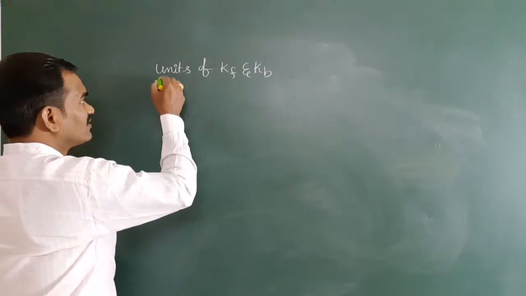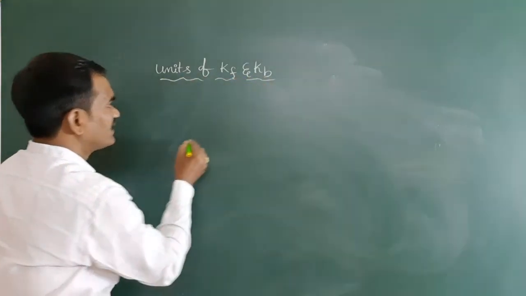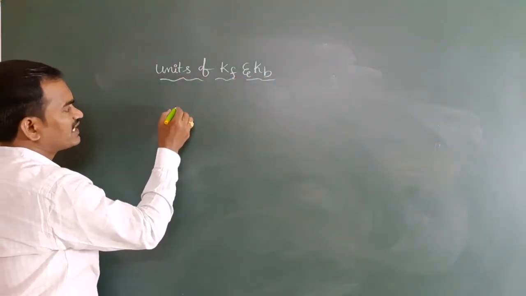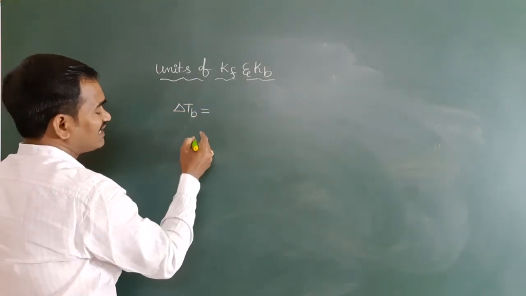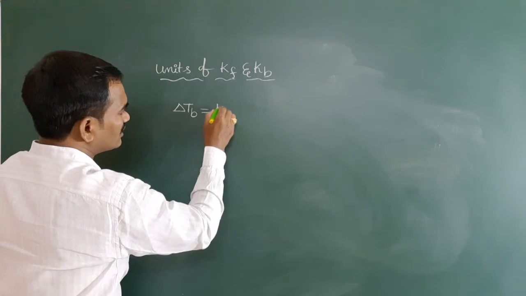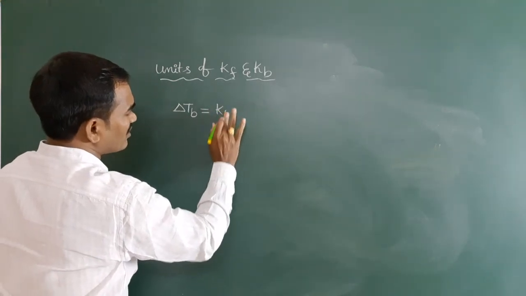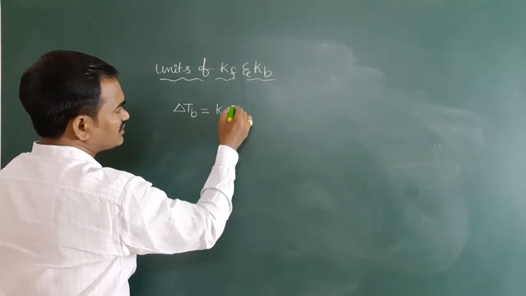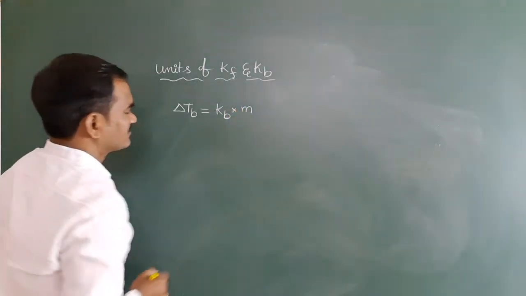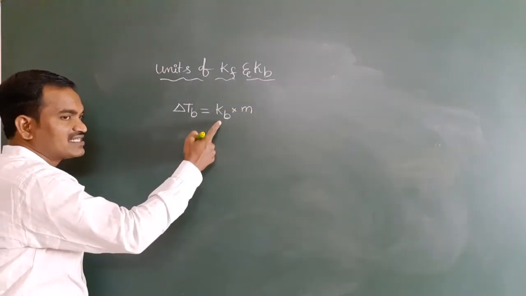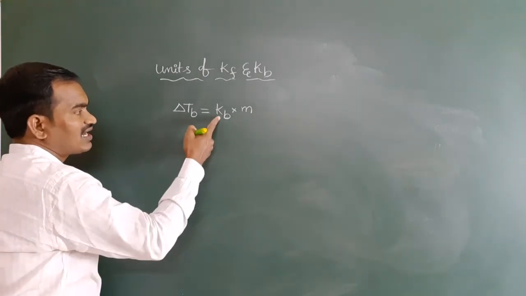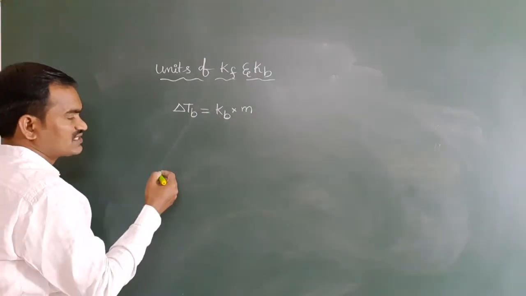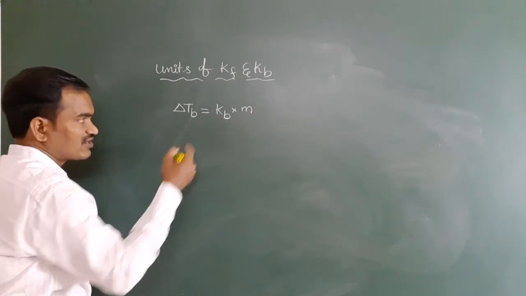Formulas you see one by one, formulas you know very well. First take Kb: delta Tb, the elevation in the boiling point, is equal to ebullioscopic constant Kb into molality, or the molal elevation constant.